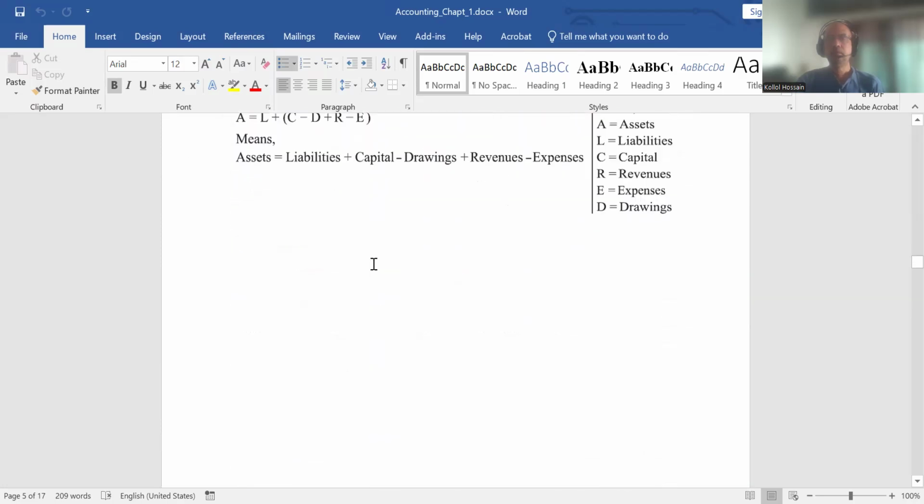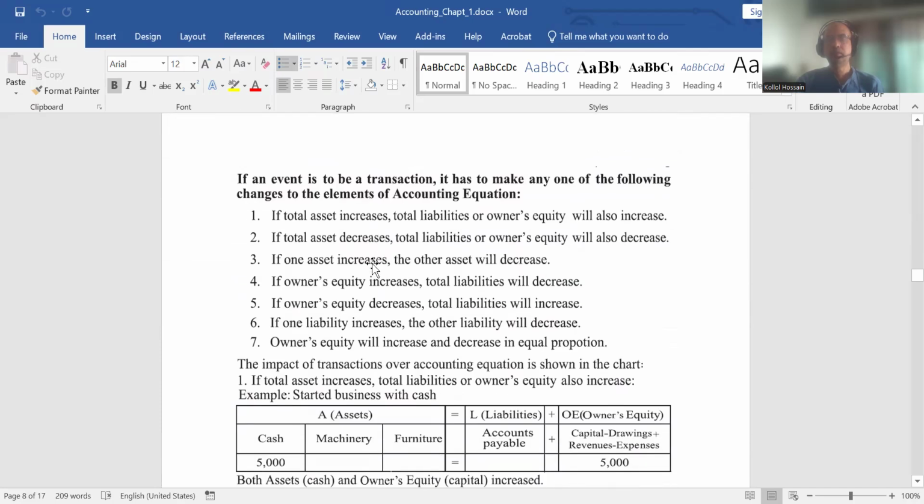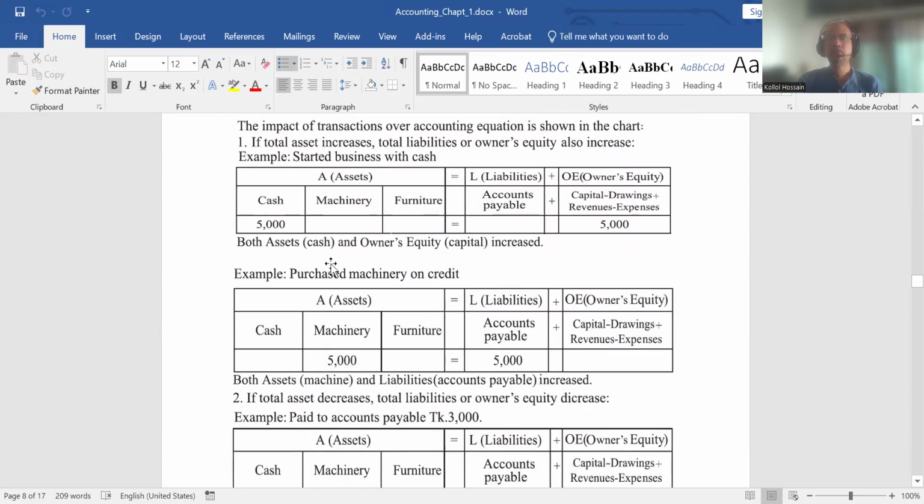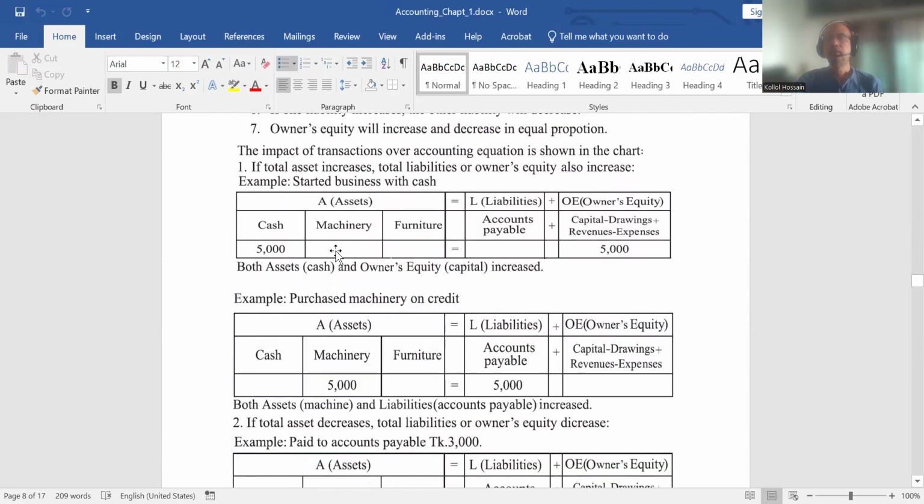Now we will see some impacts in detail so that we can understand clearly. We will show what the impact is. Suppose a business is started initially, and the owner invested 5,000 in the business.